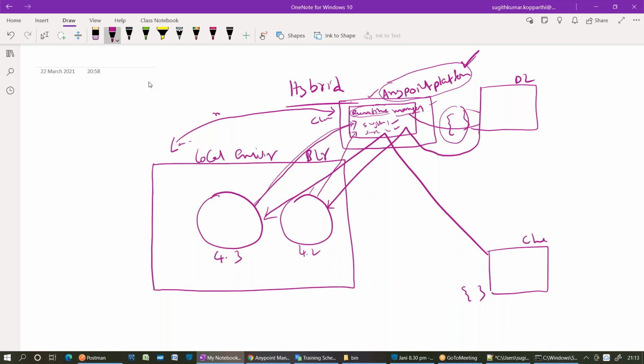One Mule agent will be created. All agent-related libraries will be unpacked. And once the agent is created, it is going to establish a connection between these two parties.